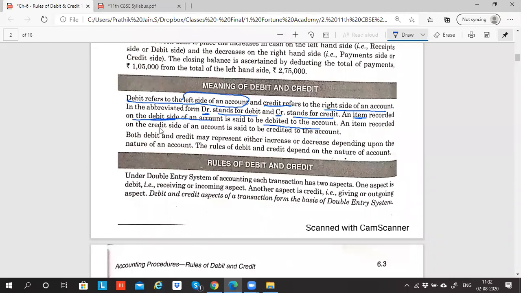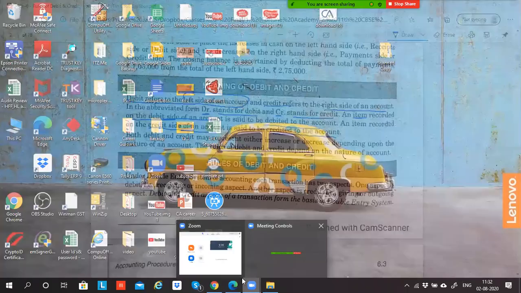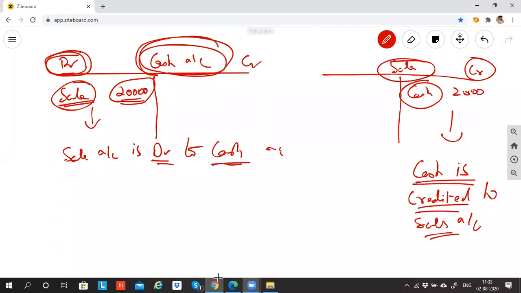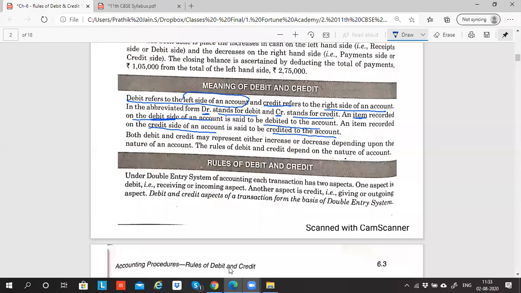An item recorded on the credit side of an account is said to be credited to an account. So this means that cash is credited to sales account. Credited means under the sales account you're recording cash. Cash is credited; sale is debited to cash account. You will come across this term in almost every question, so please be very clear.